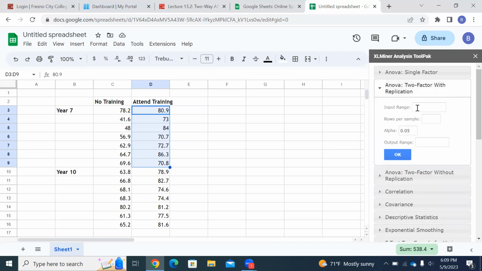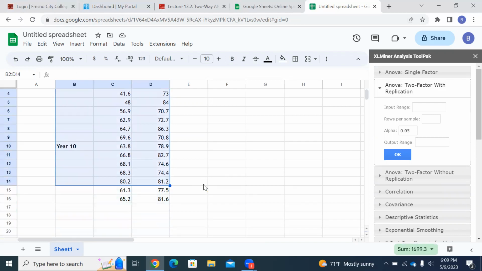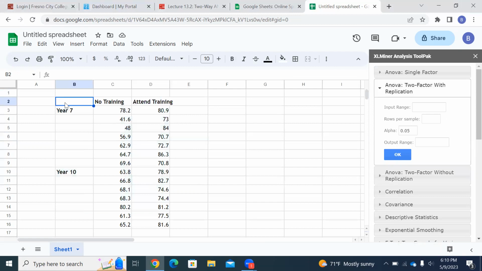Now it says input range. Okay, so you have to go up here. See, you want to highlight. Oops, I didn't quite go far enough. There. So you want to highlight. Let me try that again. You want to highlight from this blank right here, highlight to the lower corner. There we go. That's perfect.